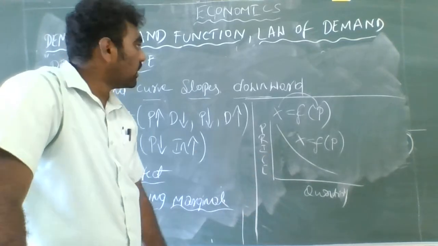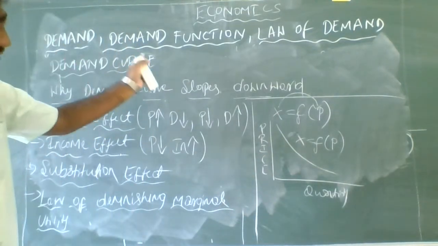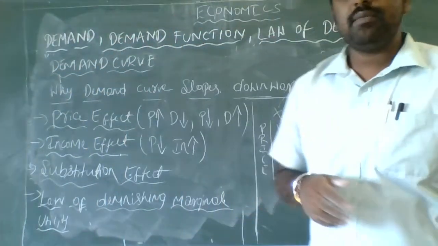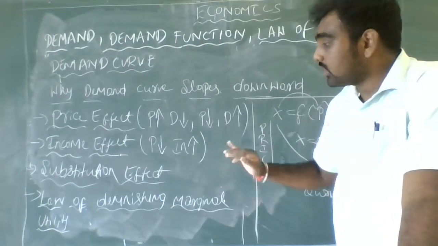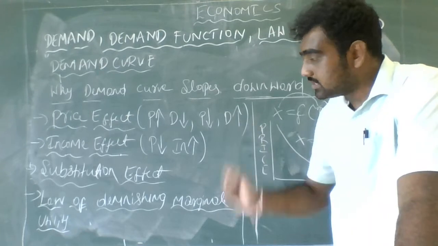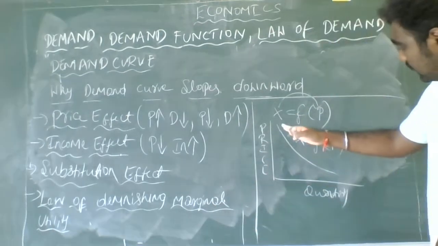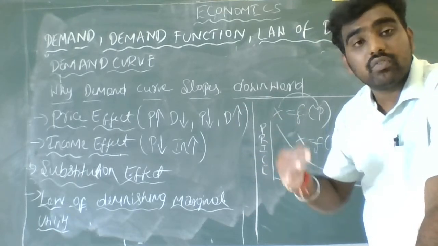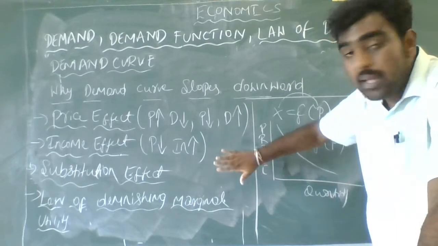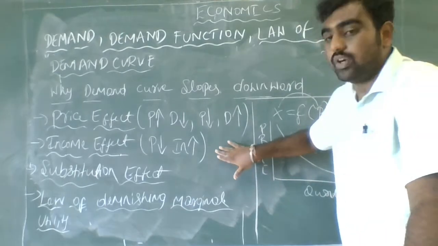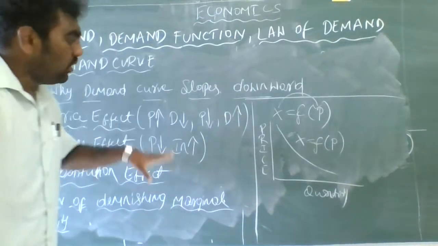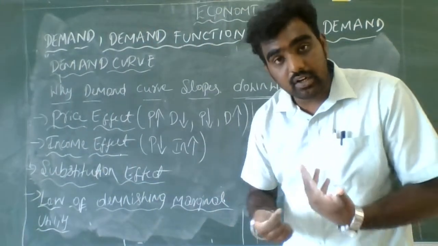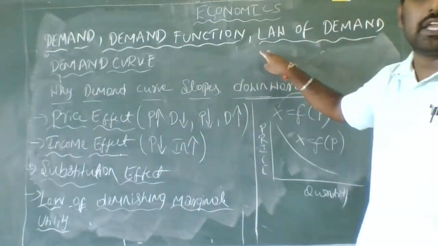And we also understood what the law of demand is, and what the demand function and demand curve are. Guys, this concept is very important for the further sessions. You need to understand first what demand is and why the demand curve slopes downward. These two are very important for the further sessions and even for the further chapters. This is the base. Guys, please focus on this concept. This is not so important from the examination point of view, but for a better understanding of further sessions, these concepts are very important.